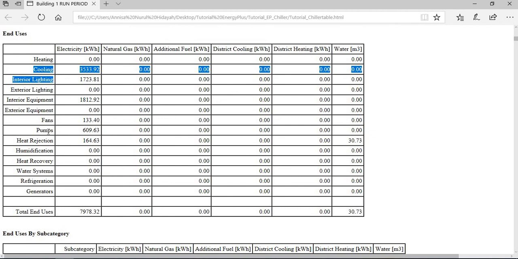So fans, pumps, and heat rejection are part of the cooling system that we use. That is the chiller system, because we use a water-cooled chiller. So we will need the heat rejection equipment, that is the cooling tower, and also the pumps to distribute the water from the cooling tower to the chiller to the zone, and also the fans that we use in the indoor unit. So all of this is part of the cooling system.